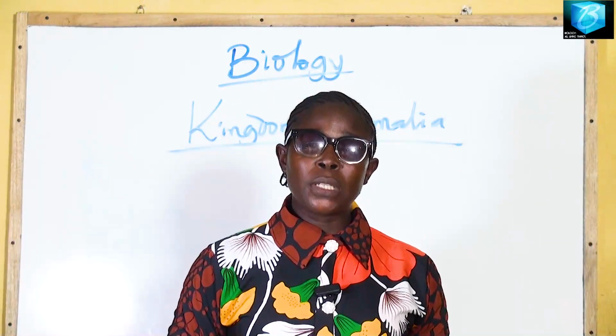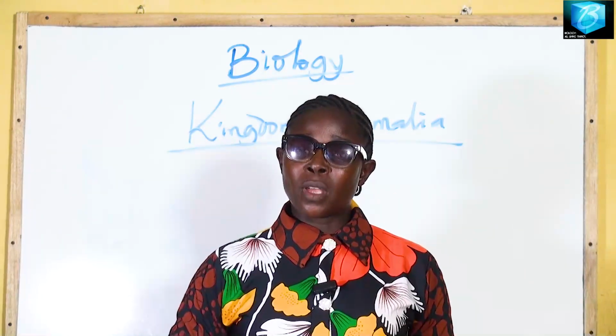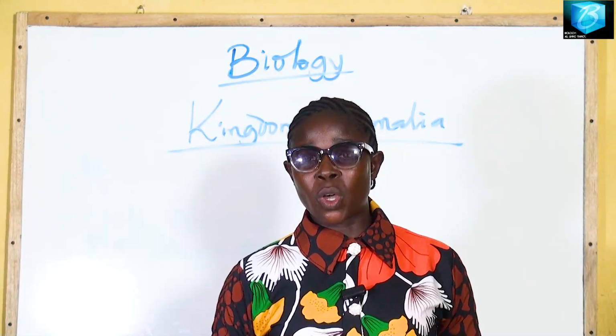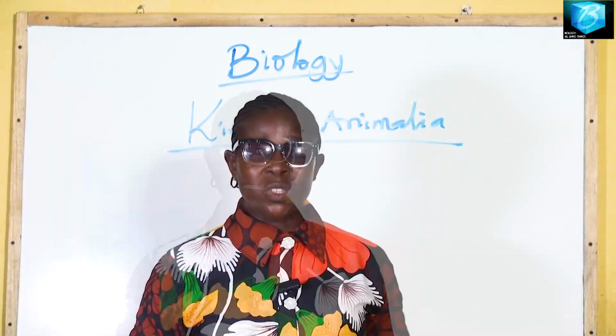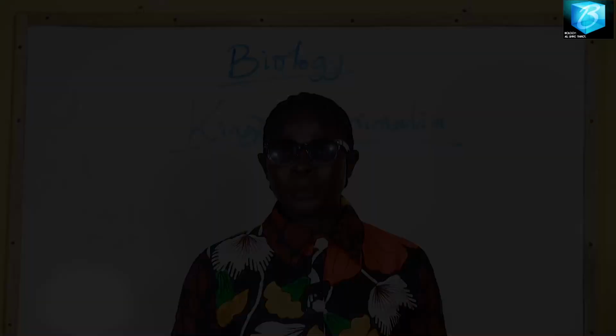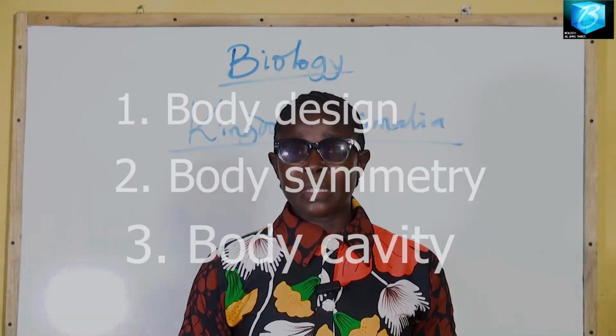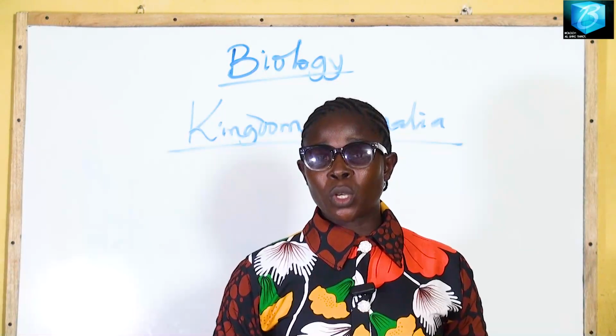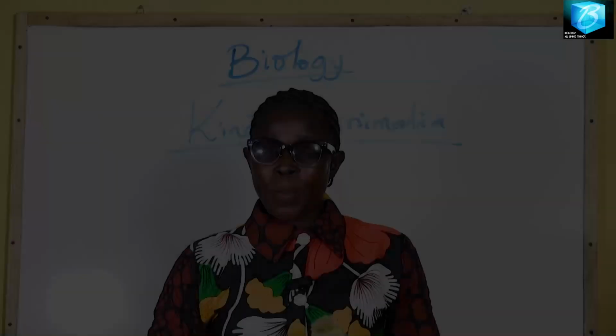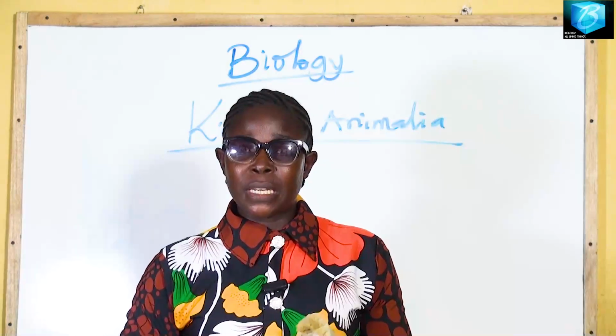Before animals were put into these phyla, there were some characteristics that were considered. Number 1, we have body design. Number 2, we have body symmetry. And lastly, we have body cavity. When we talk about body design, there are 2 types of body design. Number 1 is sac-like body design.